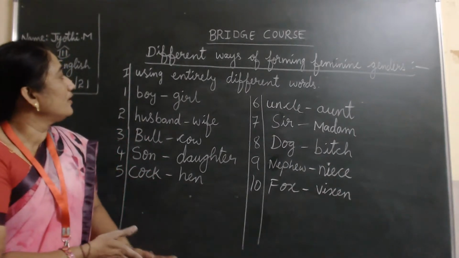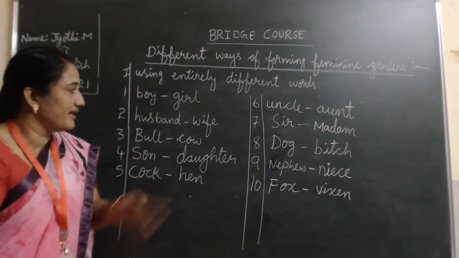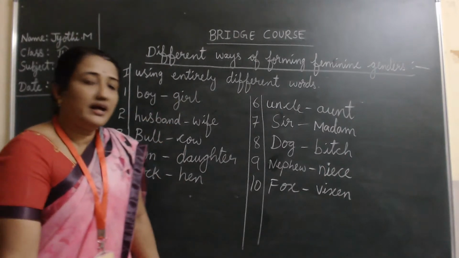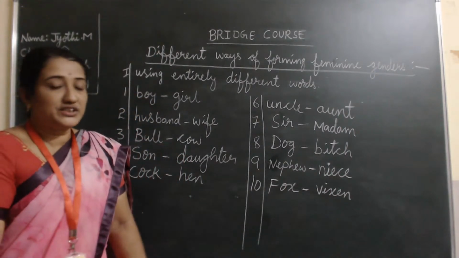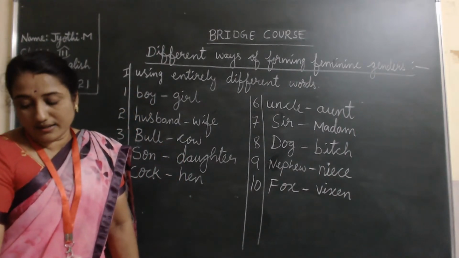After this, two more ways are there to form the feminine gender. Then I'll give you one activity where you have to color it. First you have to write the word, then you have to color it.